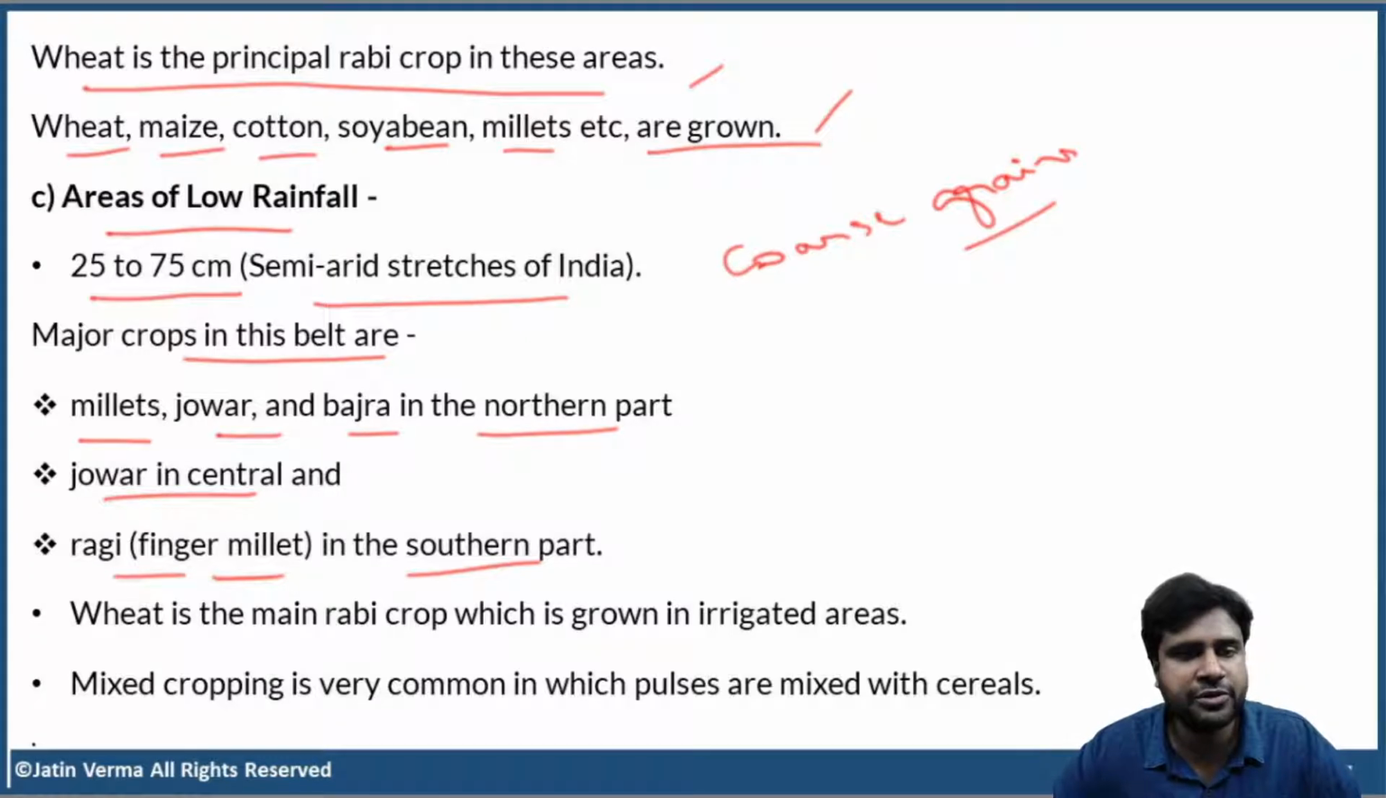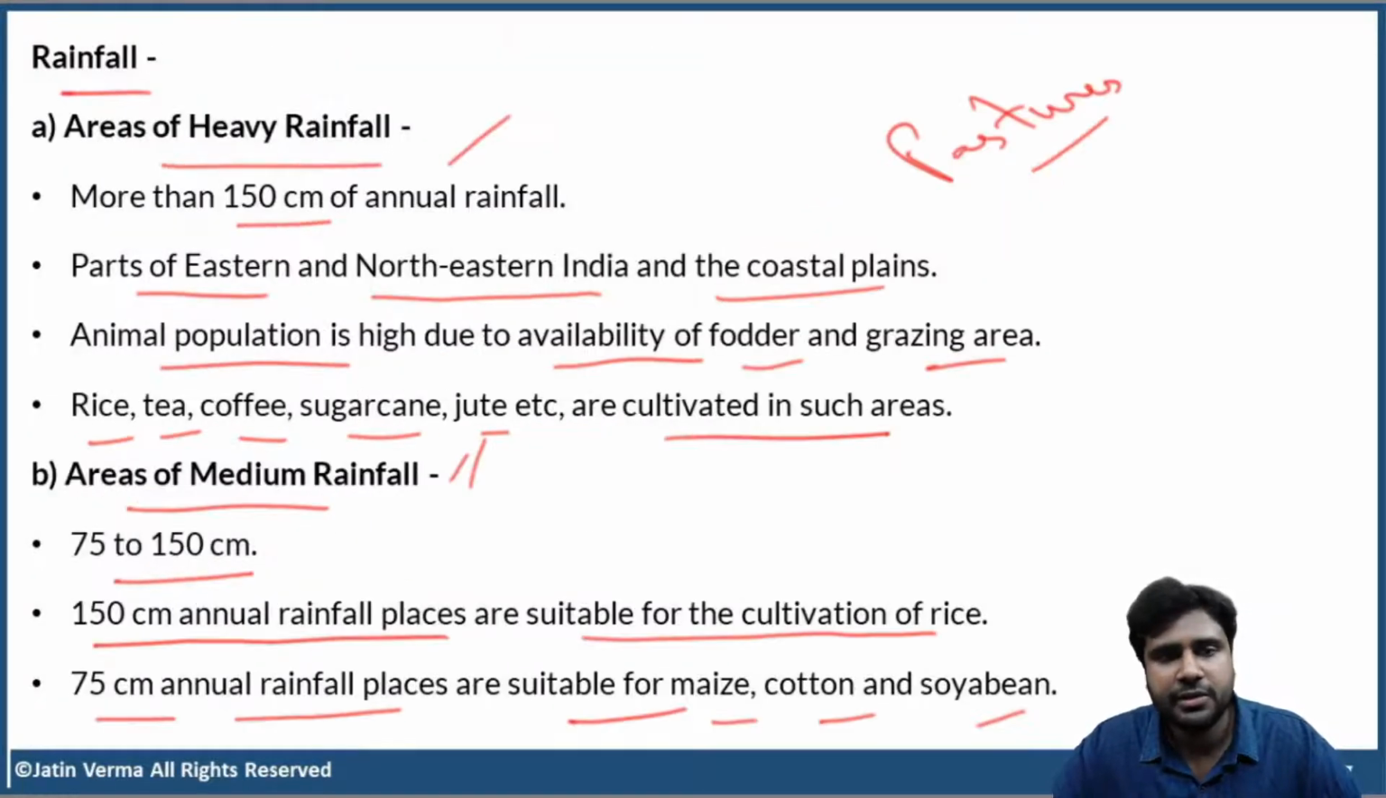So I hope you understood this, guys. So areas of heavy rainfall, more than 150 centimeters of annual rainfall. Where do you find these areas in India? Parts of eastern, northeastern India, and coastal plains. So here animal population is high, and apart from that, rice, tea, coffee, sugarcane, jute, they're all cultivated in these areas.